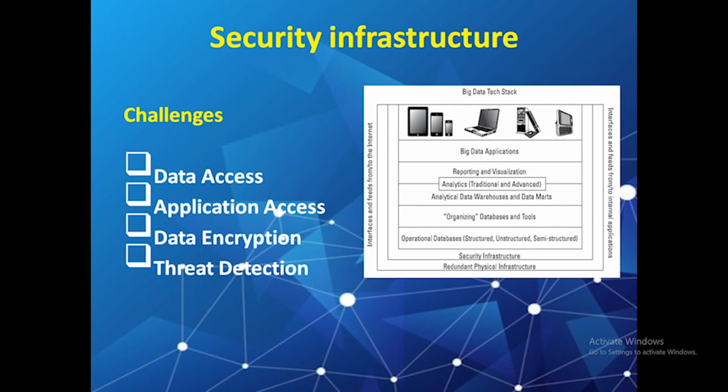The second element of the big data technology stack is security infrastructure. The more important big data analysis is to companies, the more important it will be to secure the data. There are some unique challenges that arise when big data becomes part of strategy. First is data access. Only authorized users should access the data. Second, application access. Most APIs offer protection from unauthorized use or access. This level of protection is probably adequate for most big data applications. Data encryption is one of the most challenging aspects of security. Threat detection is also a major aspect when thinking of big data.